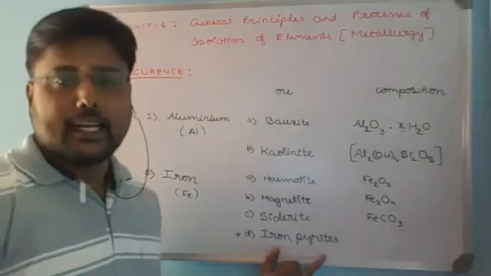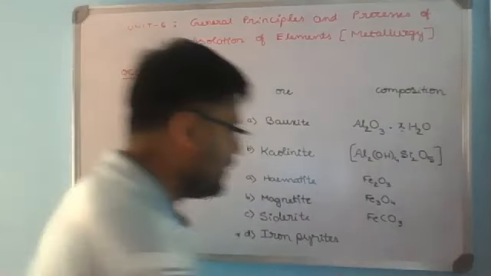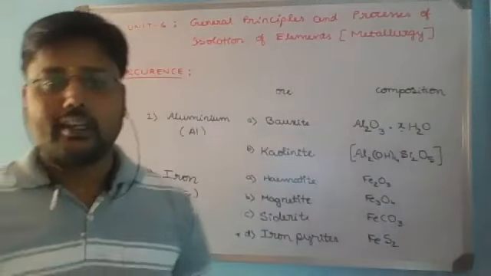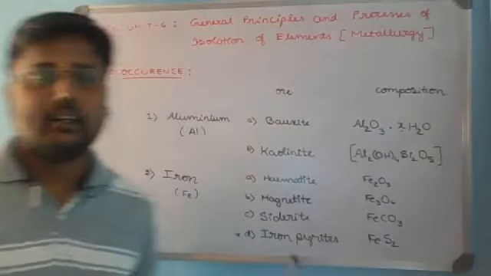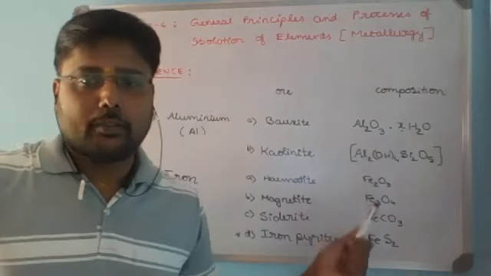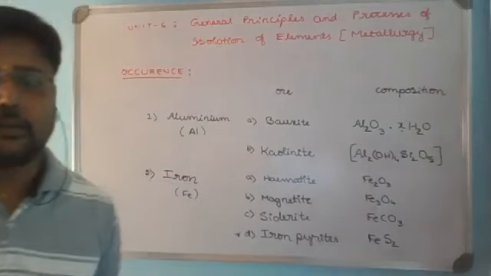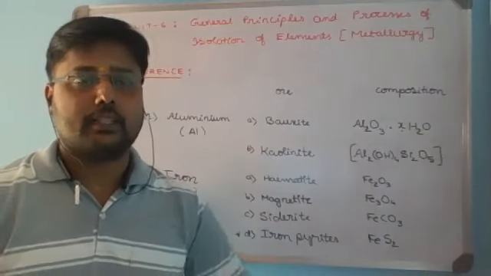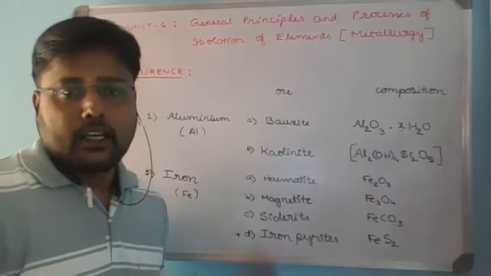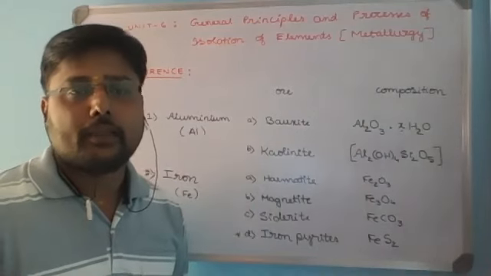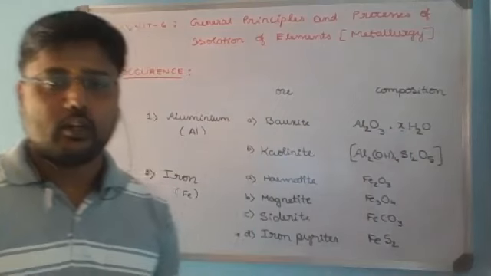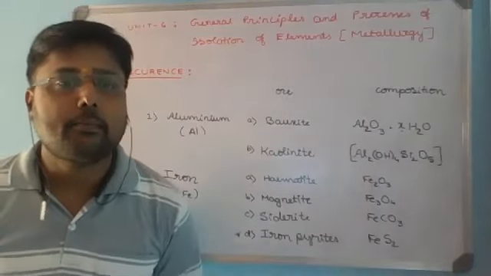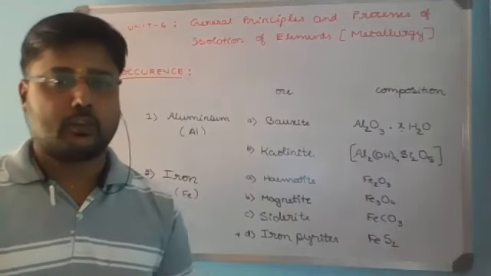Then iron pyrites is a sulfide ore of iron. It is FeS2. The only sulfide ore of iron is iron pyrites. So these are the four important ores of iron. Remember the names as well as practice giving their compositions. Hematite Fe2O3, magnetite Fe3O4, siderite, iron carbonate FeCO3, and iron pyrites, FeS2.